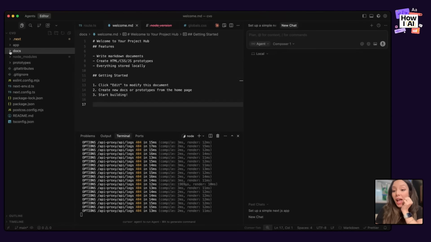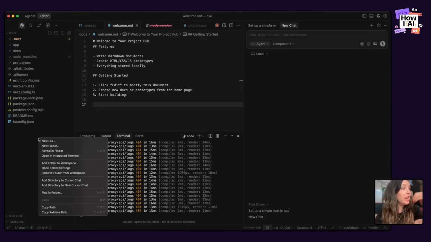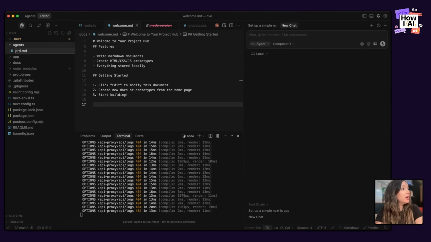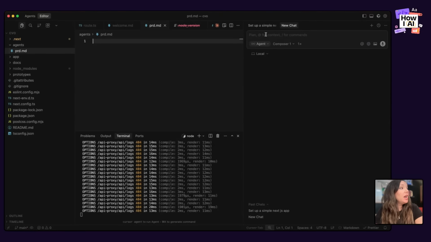So if I were creating a personal hub for documentation, one of the things that I would do is actually create some rules. And I would create those rules in an agents folder because I want a documentation agent. And so I'm going to create a new folder called agents. And I'm going to create a new file called prd.md.